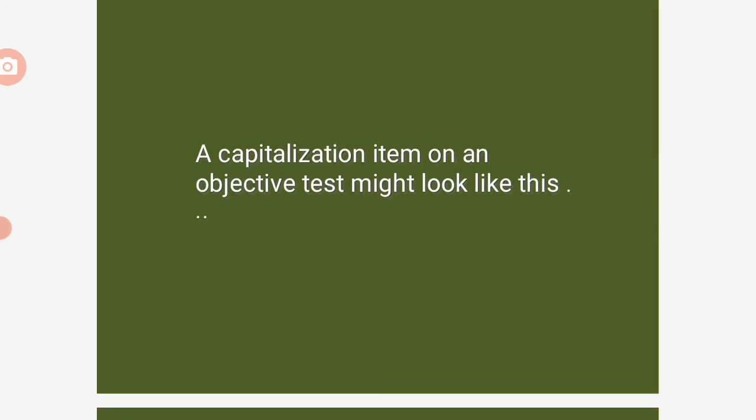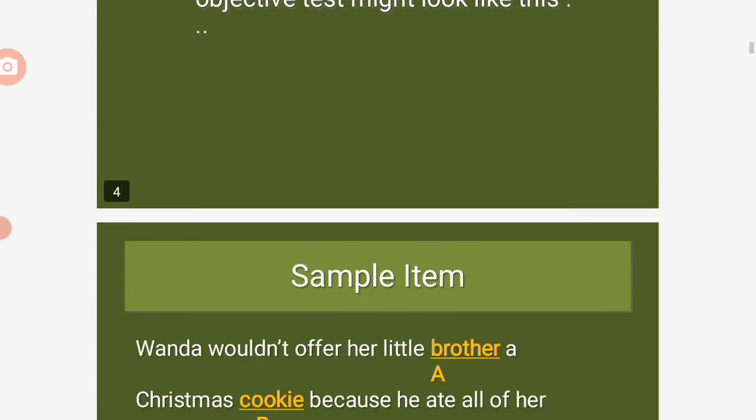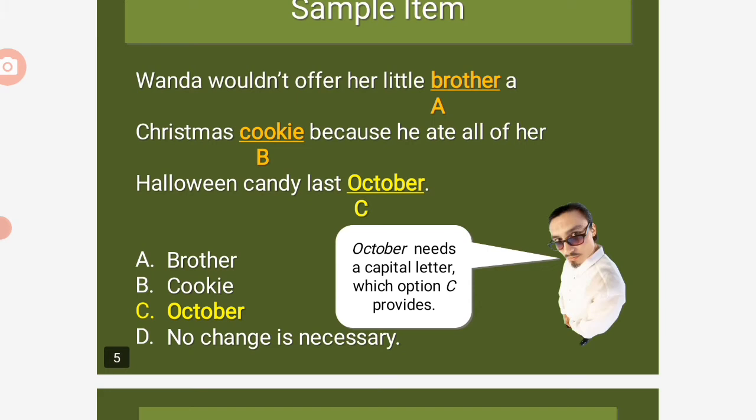A capitalization item on an objective test might look like this. Sample item: Wanda wouldn't offer her little brother a Christmas cookie because he ate all of her Halloween candy last October. October needs a capital letter, which option C provides. Okay.